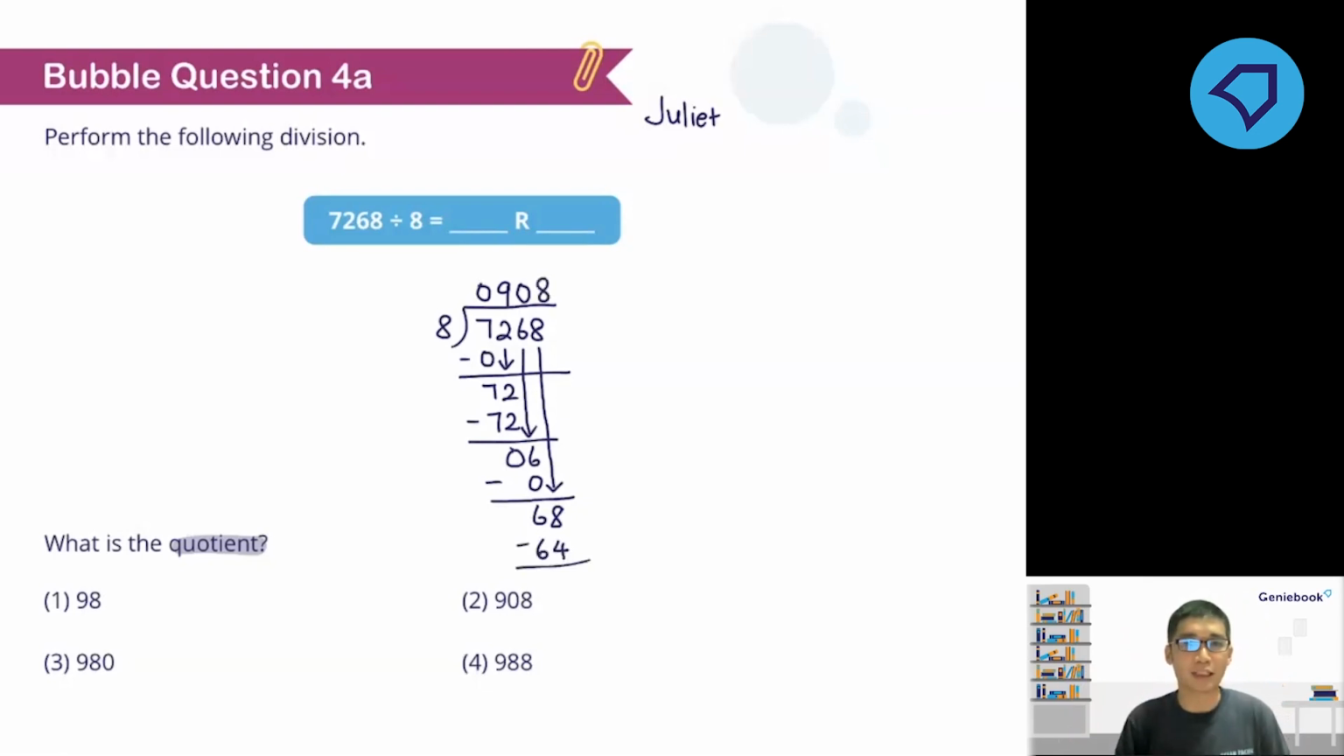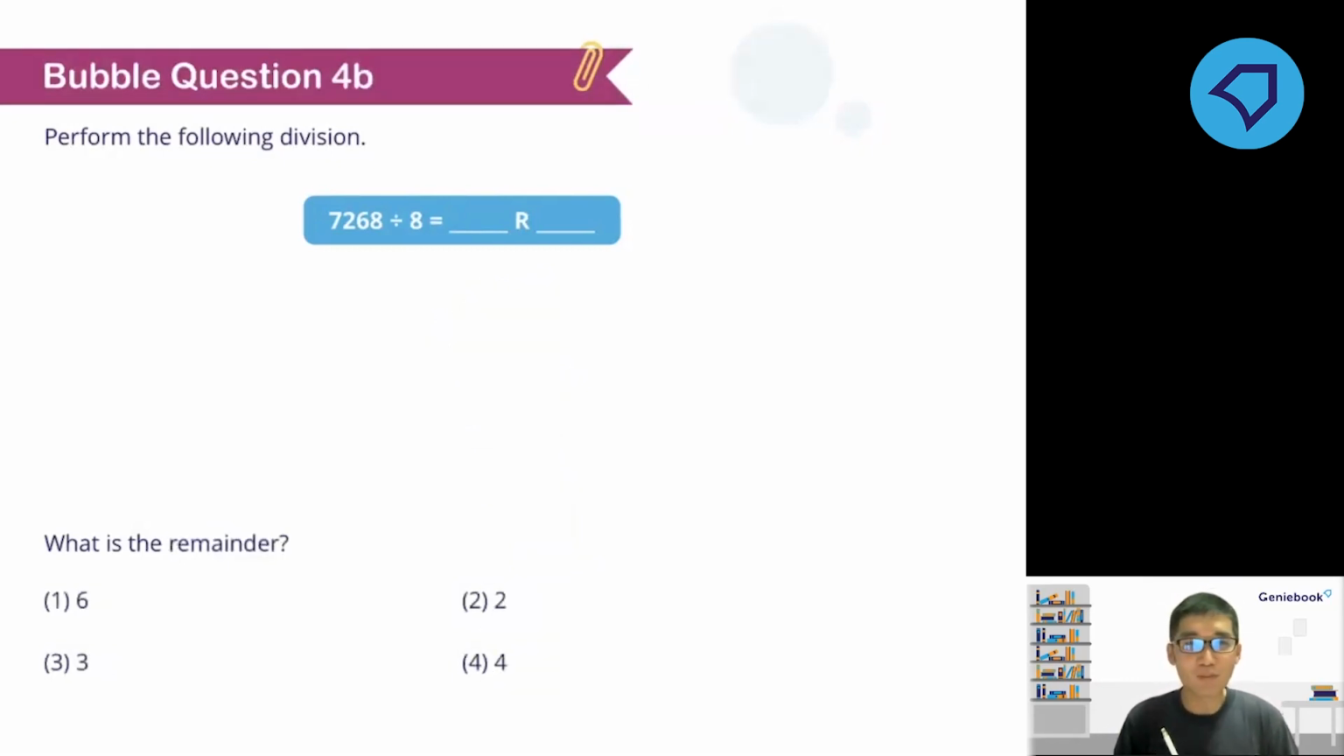Okay, I'll not do the subtraction. I think you all know the subtraction yourself. So the answer to this is number 2, 908. So are you guys ready for your question 4B? Question 4B is, what is the remainder? I think you only need 2 seconds to answer this, right? Okay, so your time begins now.